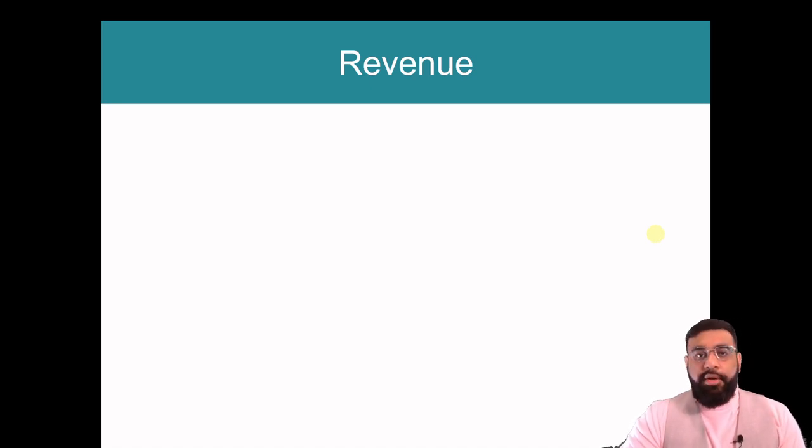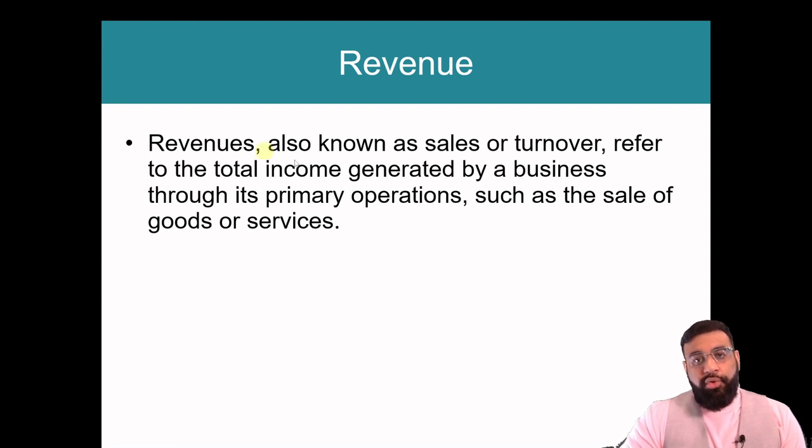In this video, we're going to talk about revenues in more detail. So revenues, also known as sales or turnover, refer to the total income generated by a business through its primary operations, such as the sale of goods or services. For instance, in our example, where we manufacture water bottles, our main source of revenue is selling the actual product. So the key term is total income generated.